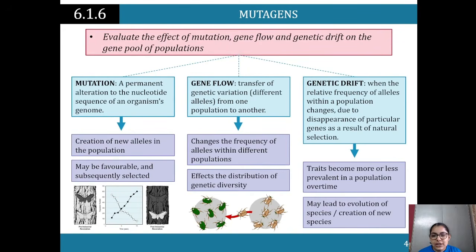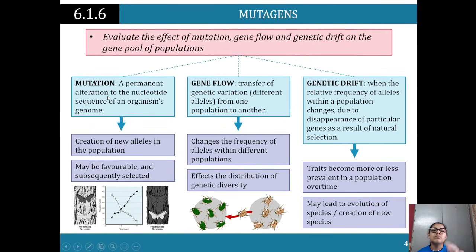So mutations. Now, evaluate the effects of mutations, gene flow, and genetic drift on the gene pool of populations. Again, I know it's a lot going on here today, so I do want you to take it easy in terms of the content, jot down the keywords, and then have a go at researching them. Have a go, if you want, and watch the recording again. But for now, let's go through what each of the three are. What is the effect of mutations, gene flow, and genetic drift?